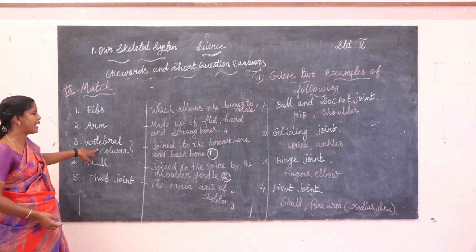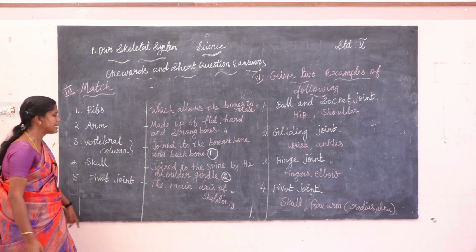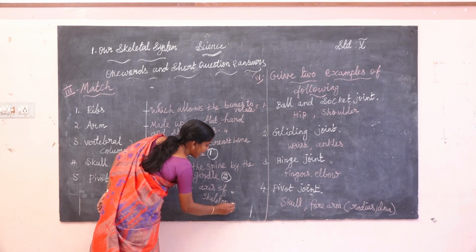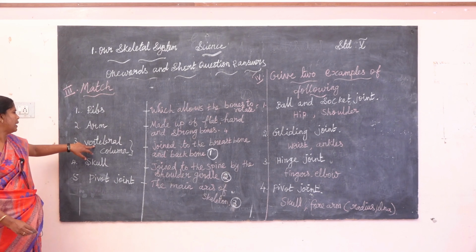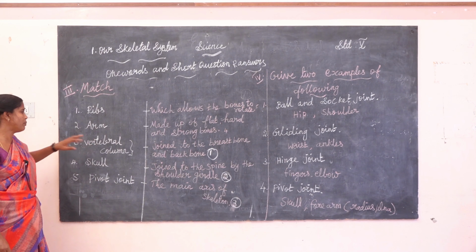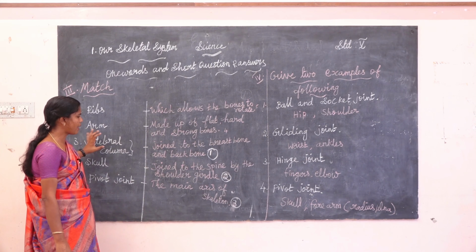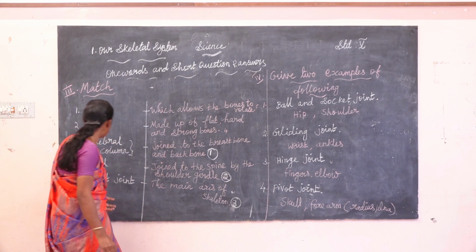Next one, vertebral column. Vertebral column is the main axis of the skeleton. Vertebral column is the backbone. Okay. Vertebral column is the main axis of the skeleton.